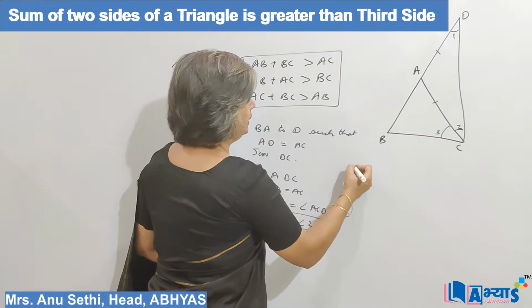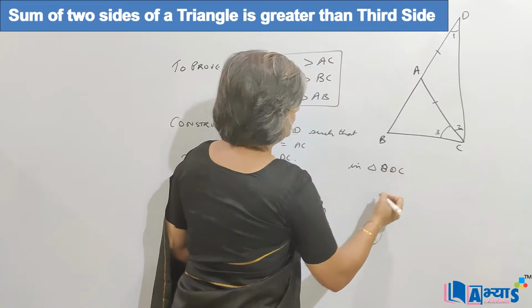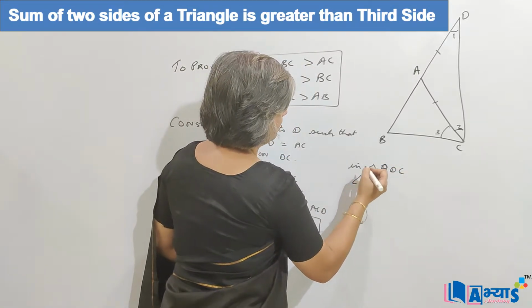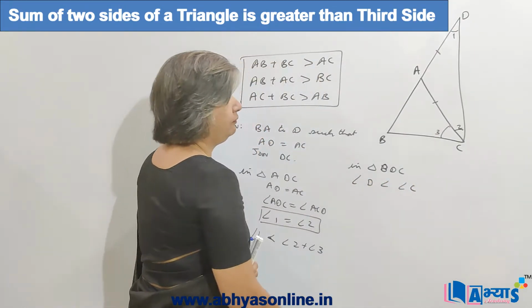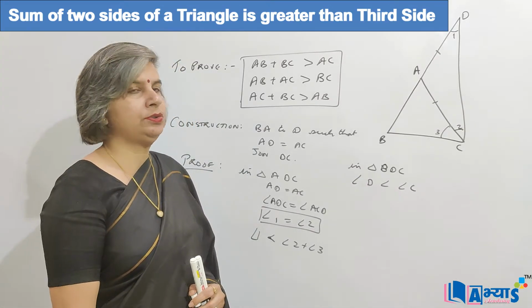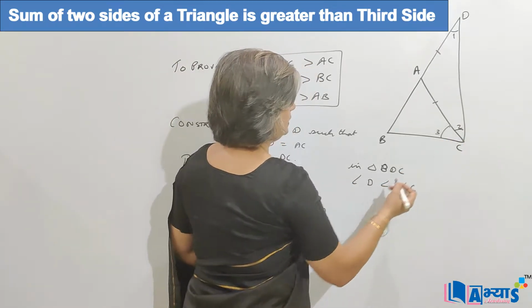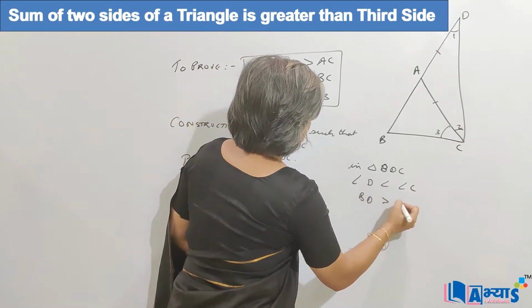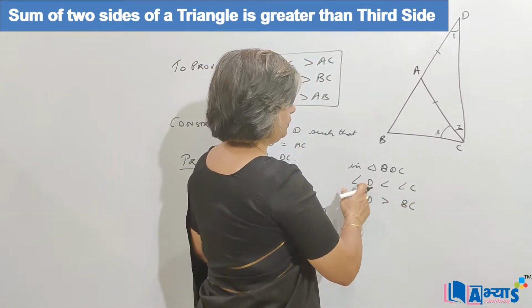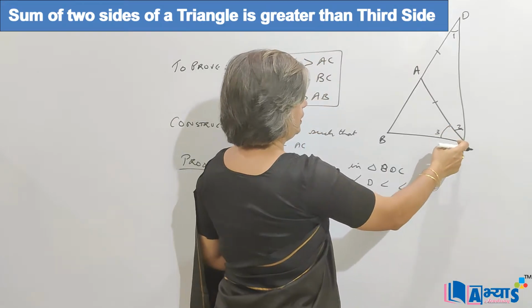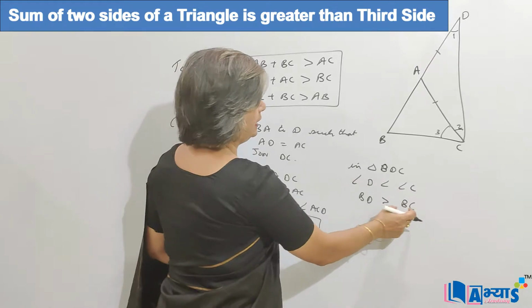Now in triangle BDC, we can say that angle D is less than angle C, and we know that the side opposite to the greater angle is greater. So the side opposite to angle C, that is BD, is greater than BC, because the side opposite to angle D is BC and the side opposite to angle C is BD. So BD is greater than BC.